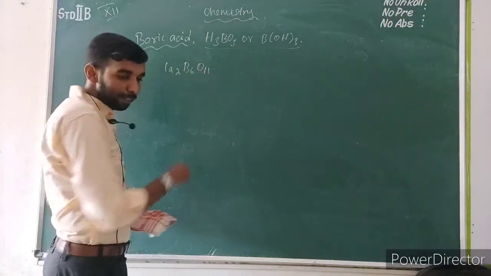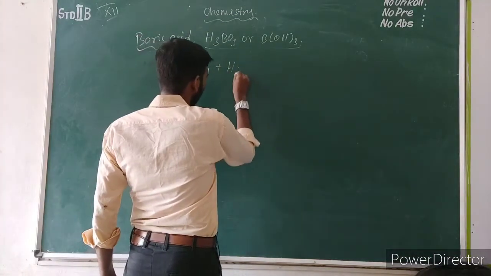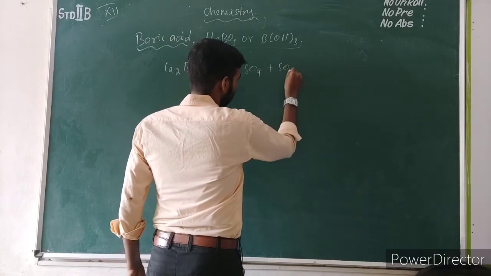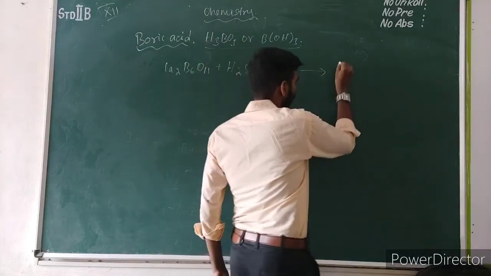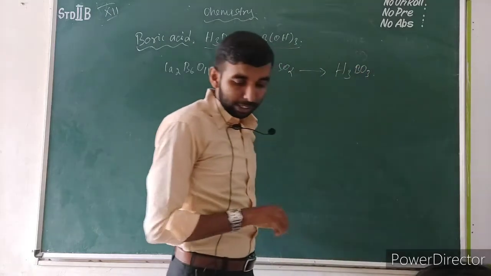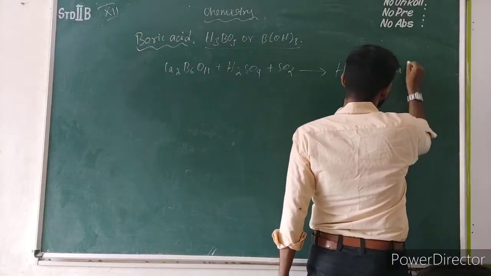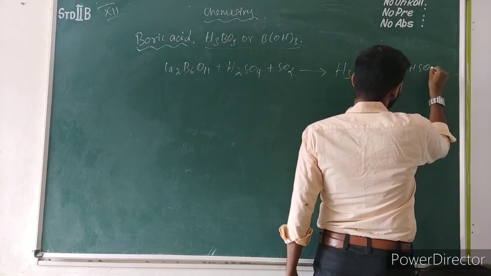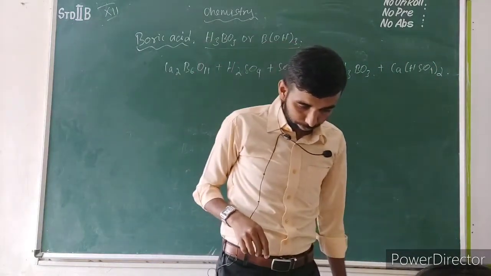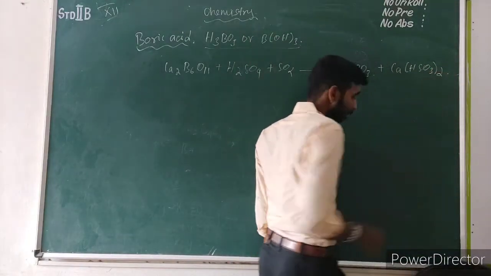If the reaction occurs between colemanite and sulfuric acid along with sulfur dioxide, the resultant product is boric acid, H3BO3, along with the elimination of water and calcium bisulfate, Ca(HSO4)2.